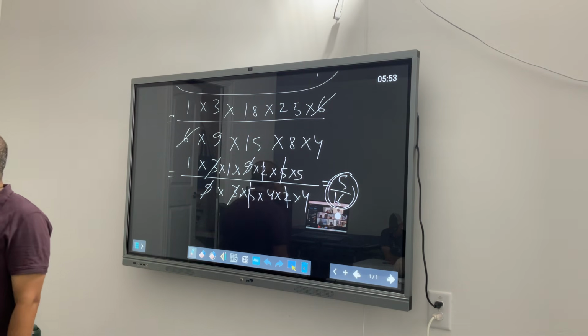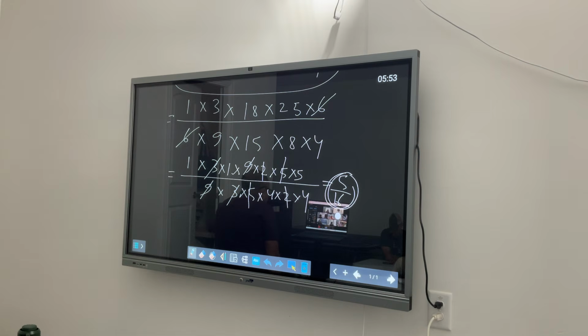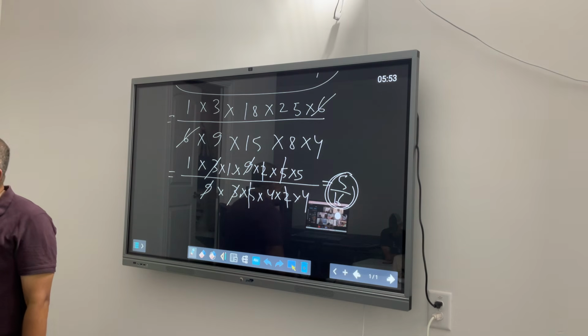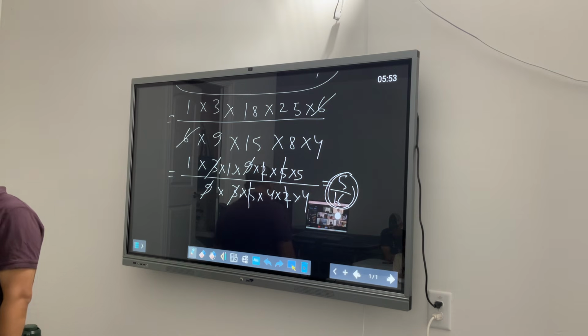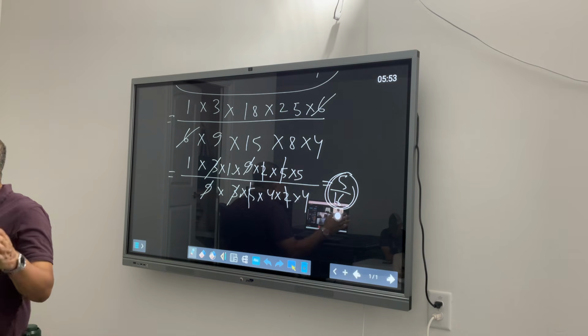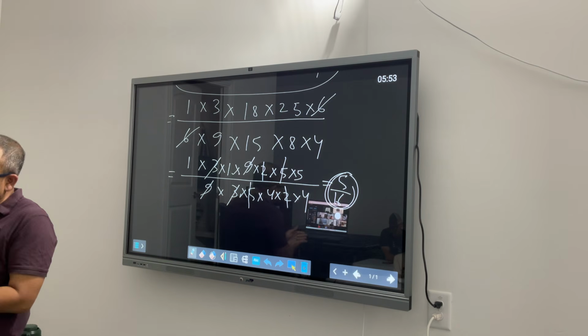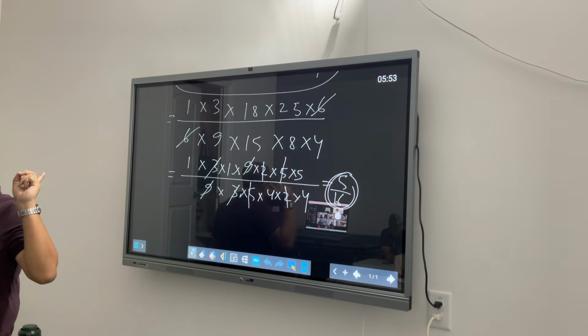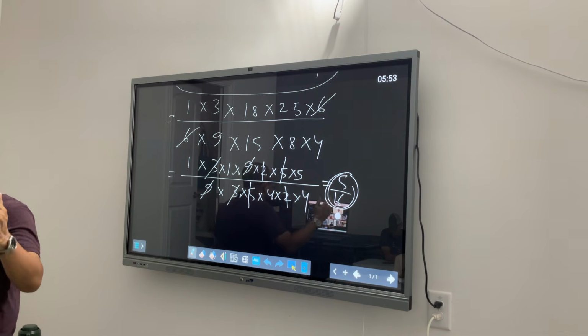Is everybody clear? Fraction multiplication, you will be surprised to know, also comes in 6th grade. Half of the 6th grade syllabus covers fraction multiplication, decimal multiplication. If you guys are enjoying it now, you are already halfway through the 6th grade syllabus.